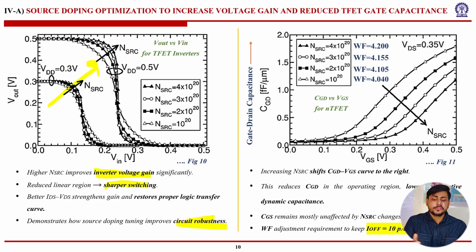Now, let's look at the gate-drain capacitance variation with respect to gate-source voltage for TFETs. Now, we are changing the source doping concentration, that means we are increasing the source doping concentration for NTFETs. And what is happening is the response is shifting towards the right side, and this reduces the gate to drain capacitance in the operating region, lowering the effective dynamic capacitance. The CGS, gate to source capacitance, remains unaffected by NSRC changes. The work function adjustment is required to keep I off equal to 10 picoampere per micrometer for matching.